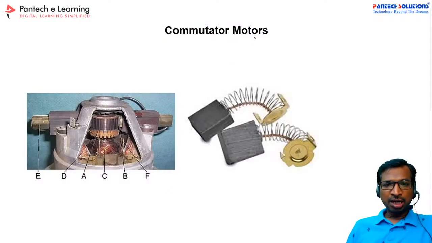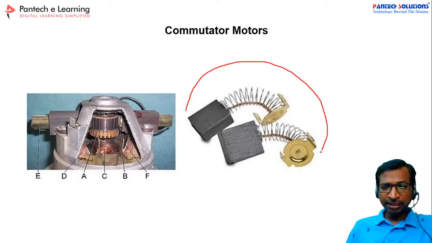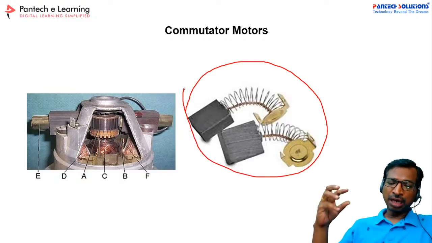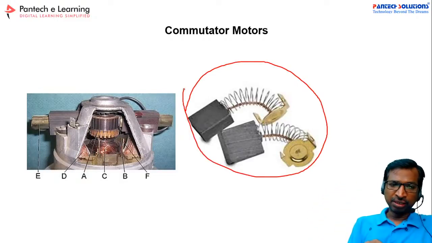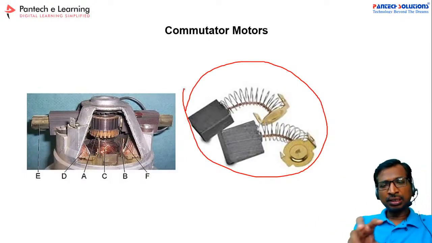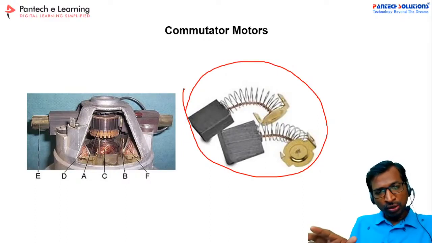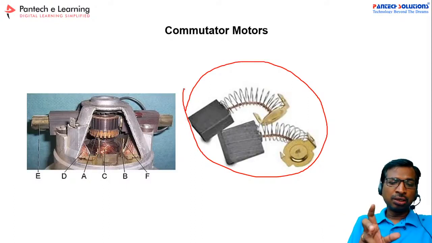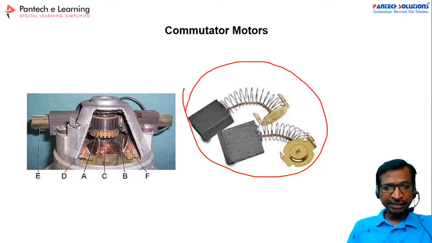So here the commutator motor, nothing but the DC motor, will have this kind of mechanism to transfer power from the outside to the rotor side. Whenever the power transfers to the rotor, then only the motor will get excited. Otherwise, it won't get excited. So in tomorrow's class we have scheduled to understand the working principle of the DC motor and then motor control mechanisms. So everything we have scheduled. Please keep engaged with the entire 30 days class.